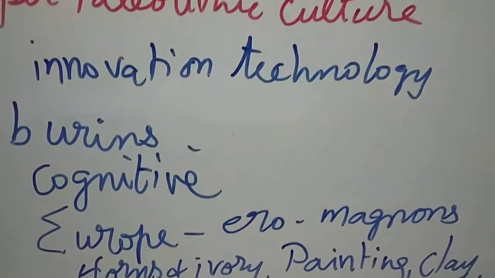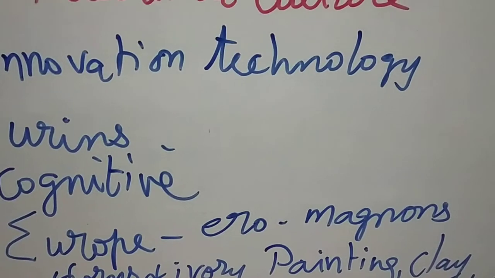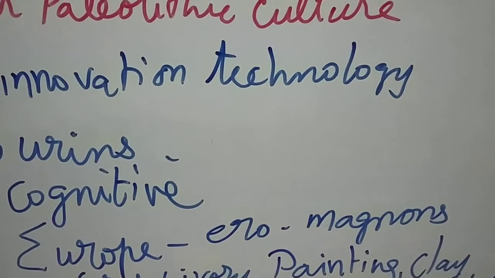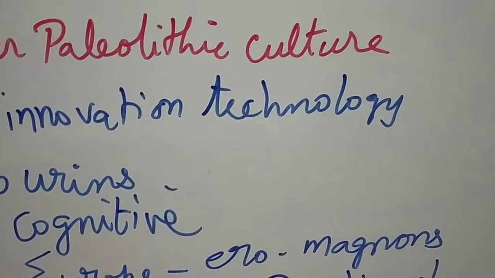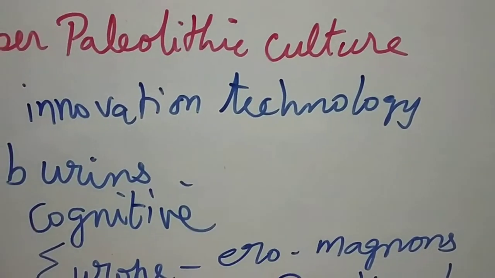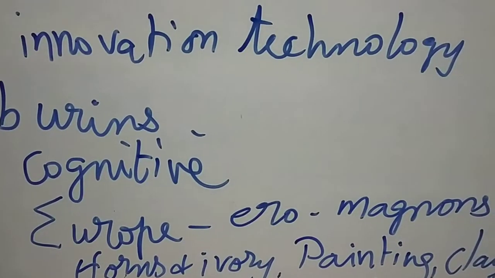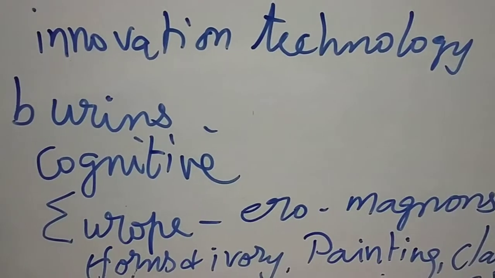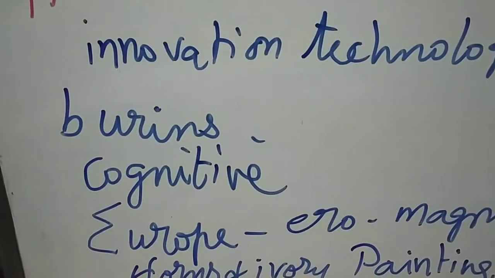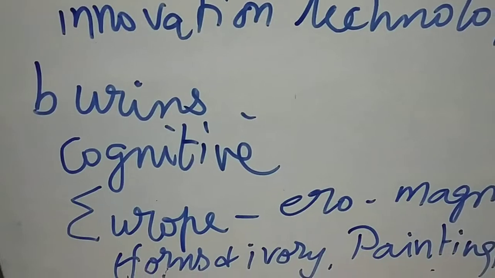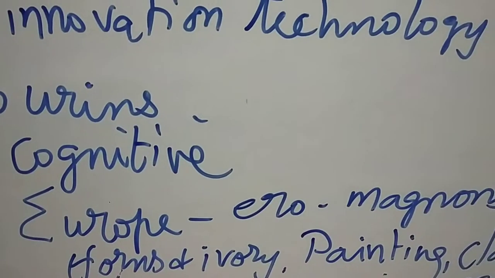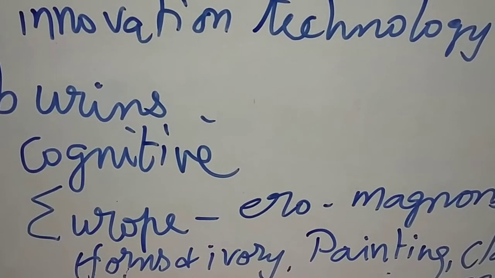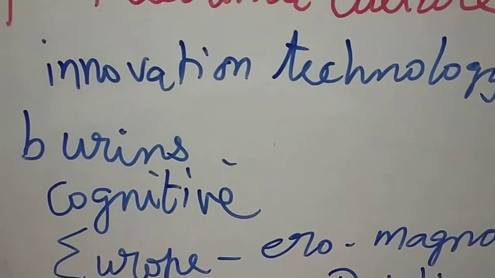In Europe, they are called Cro-Magnons, and they started to use horns, ivory for making the tools. Horns, ivories, and they started to have paintings, bone needles, fish hooks, harpoons, all they started to develop. The paintings, clay molds, sculptures, images of goddess Venus were made of stone and bones in Europe.